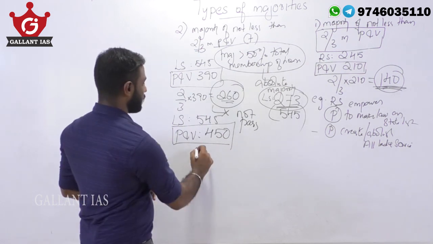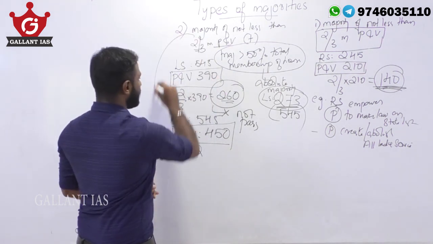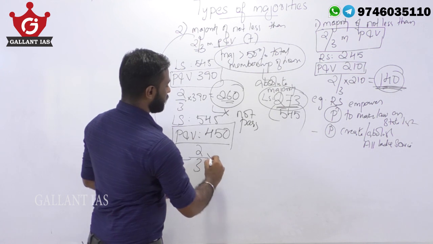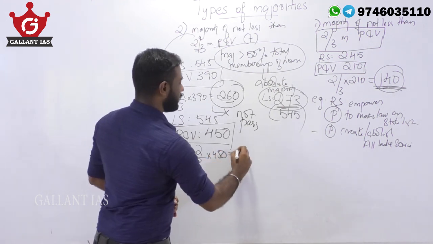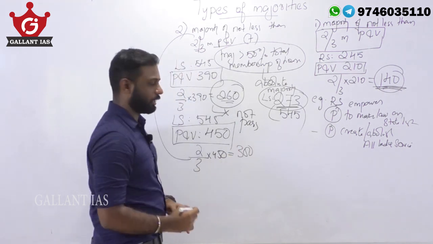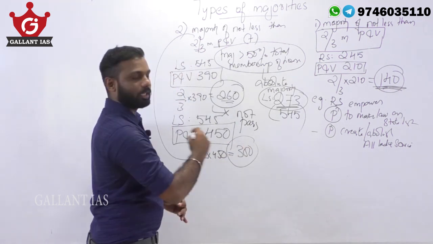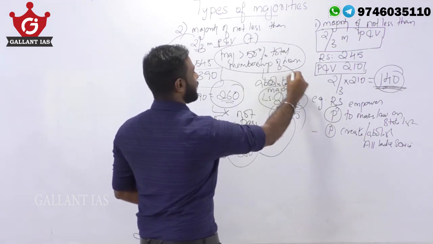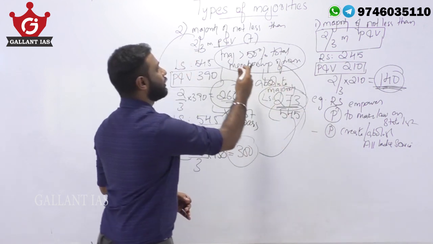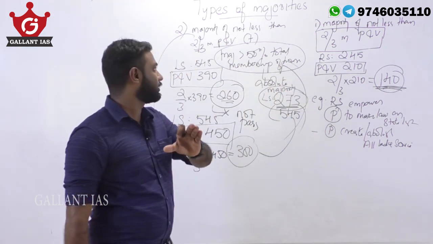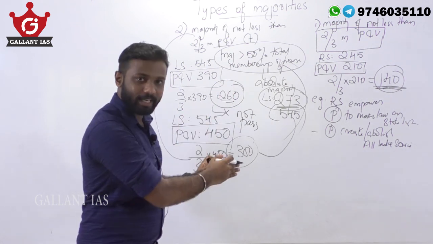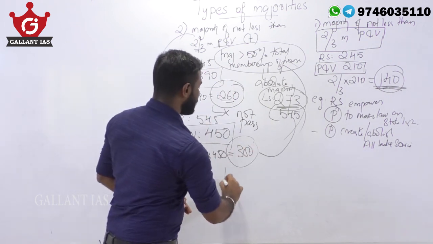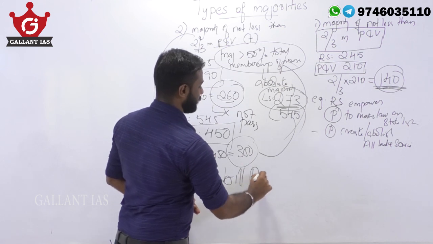According to the first condition, two-third of 450 is 300. This 300 mark crosses the second condition, that is majority of more than 50% of total membership of the house. In this case, the bill is passed.